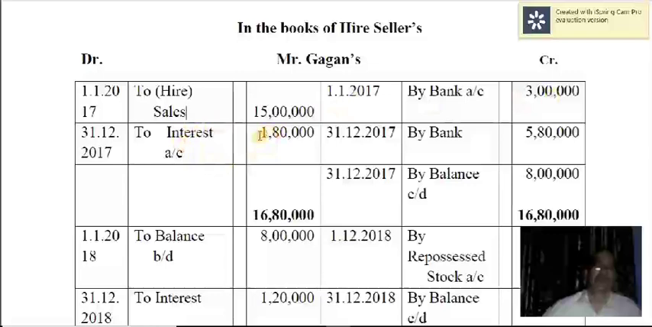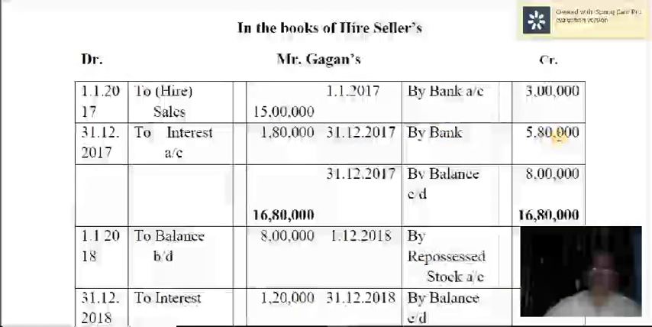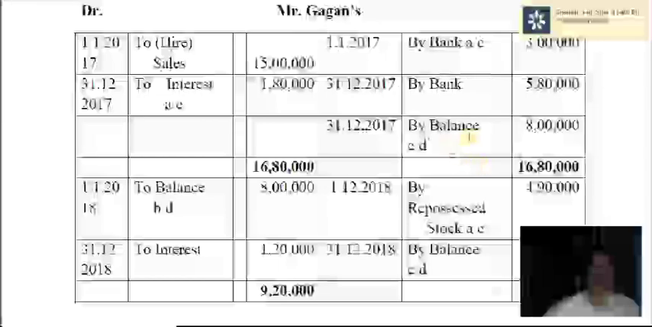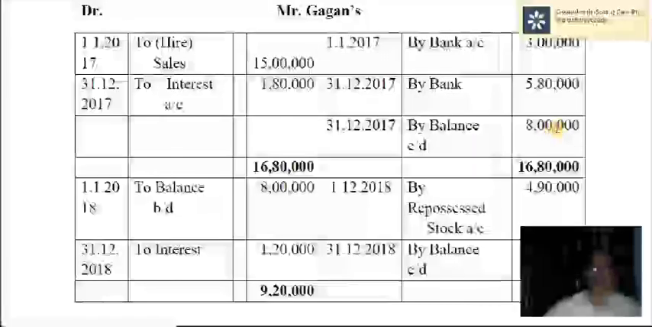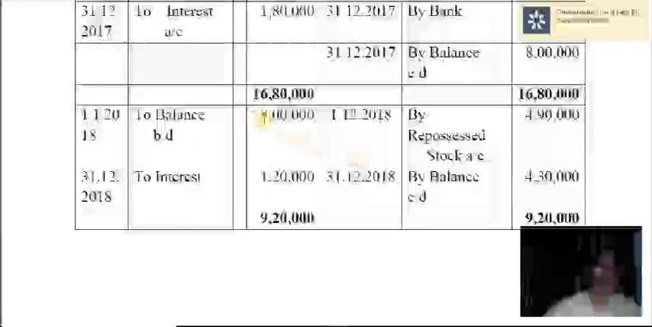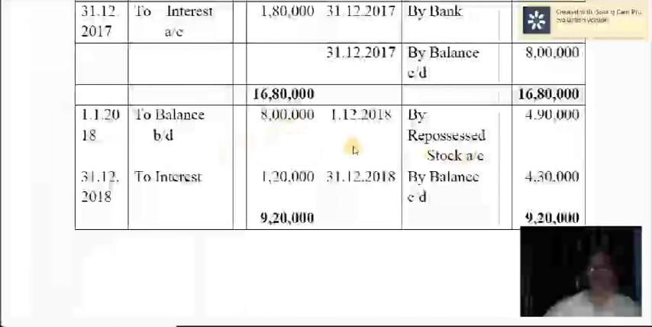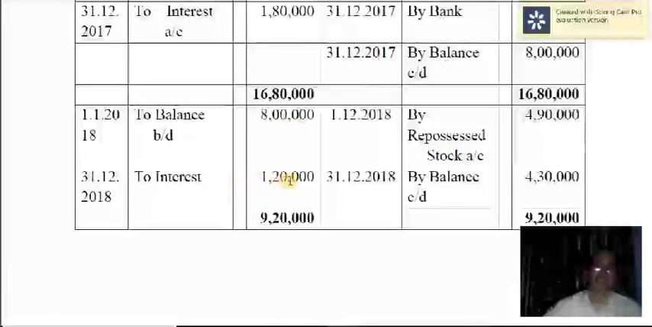Then interest is receivable from them at the end of the year. So 1,80,000 you already calculated earlier. And you are receiving the first installment, that is 4 lakh plus 1,80,000. So together 5,80,000. By balance carried down, so 8 lakh. Next year beginning, to balance brought down. Then interest due is 1,20,000.